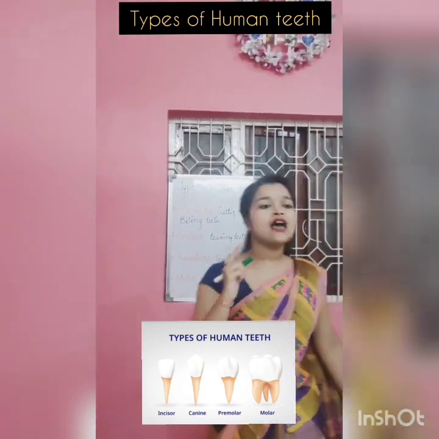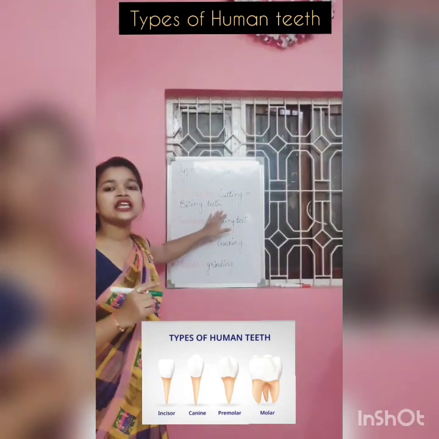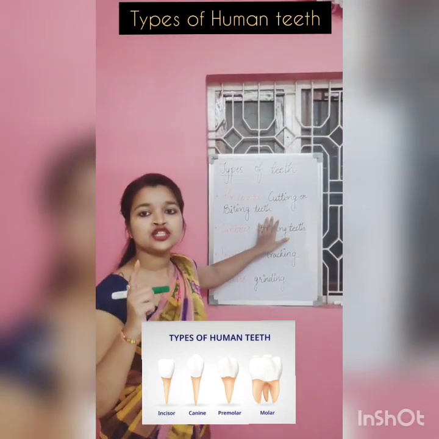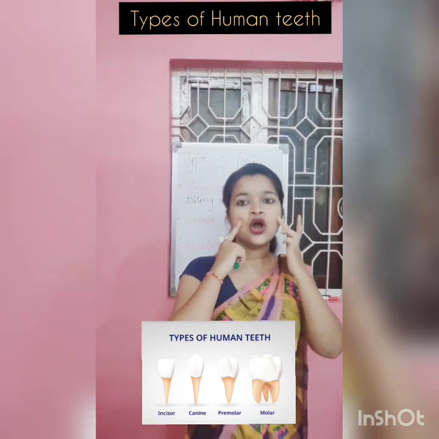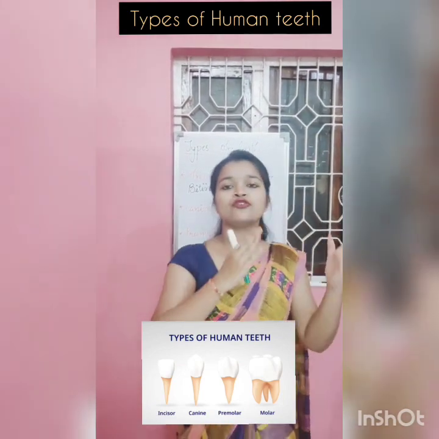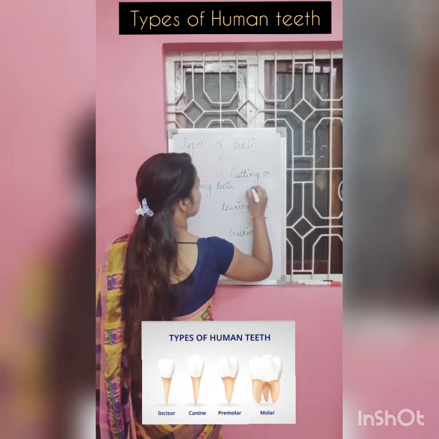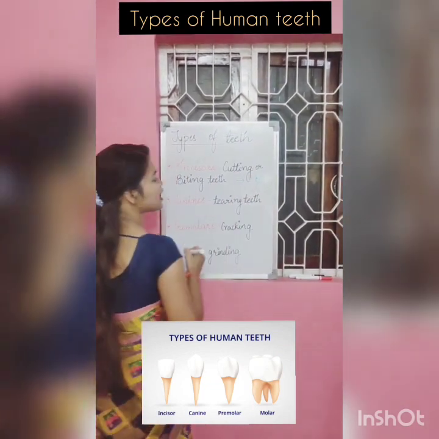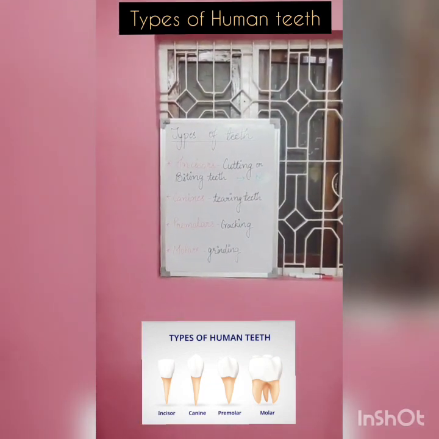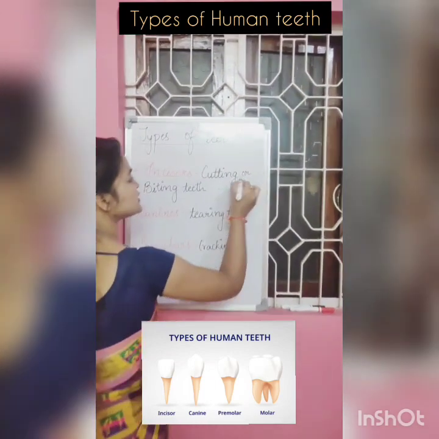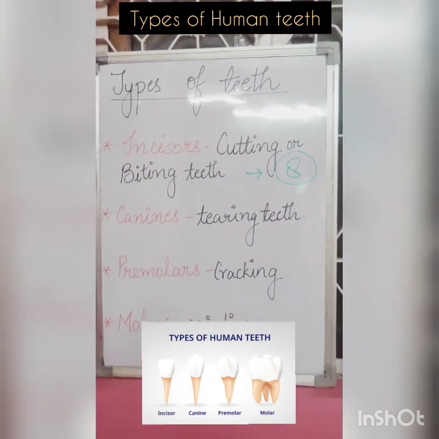There are 4 in each jaw, meaning 4 in the upper jaw and 4 in the lower jaw. So 4 plus 4 is 8. That means a total of 8 incisors are present in our mouth.